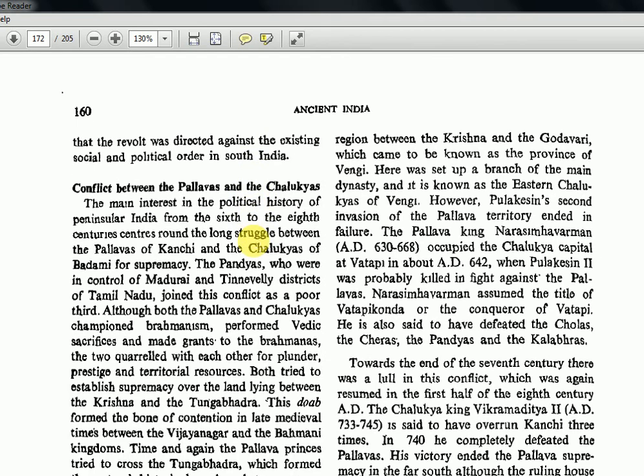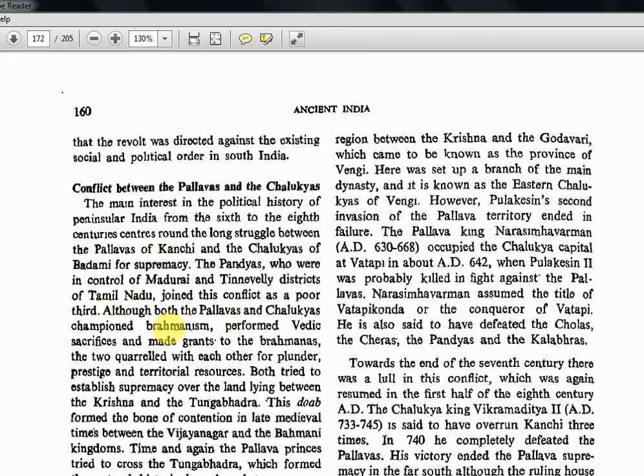Now we'll be focusing on Pallavas and Chalukyas. The main interest in the political history of peninsular India from the 6th to the 8th century centers around the long struggle between the Pallavas of Kanchi and the Chalukyas of Badami for supremacy. These were the two important ones. Even though we saw at least 10 names above in the previous pages, these are important. The Pandyas, who were in control of Madurai and Tirunelveli districts of Tamil Nadu, joined this conflict as a poor third. So these two are important and the third, you can tell, is the Pandyas, in the order of importance.